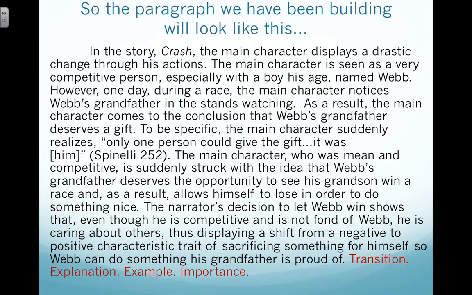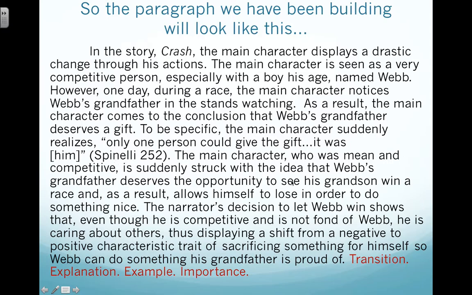So in the story Crash, the main character displays a drastic change through his actions. The main character is seen as a very competitive person, especially with a boy his age named Webb. However, one day during a race, the main character notices Webb's grandfather in the stands watching. As a result, the main character comes to the conclusion that Webb's grandfather deserves a gift. To be specific, the main character suddenly realizes only one person could give the gift. It was him.